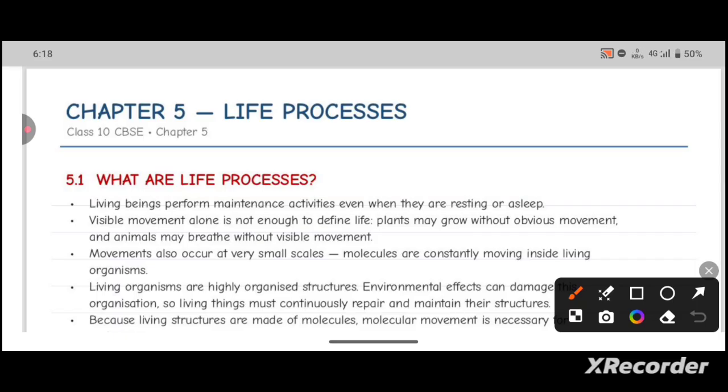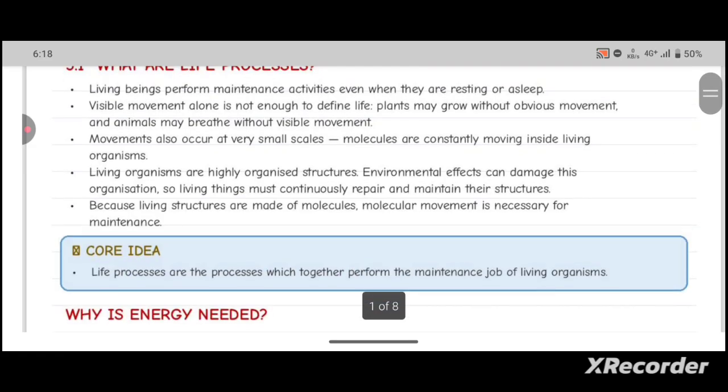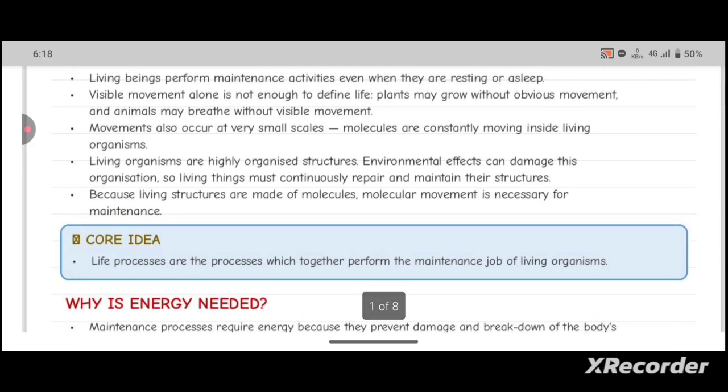Living organisms are highly organized structures, and environmental effects can damage this organization. So the living organism must continuously repair and maintain its structure. Because living structures are made of molecules, molecular movement is necessary for maintenance. This maintenance activity is done by these life processes. So the life processes are the processes which together perform the maintenance job of a living organism.